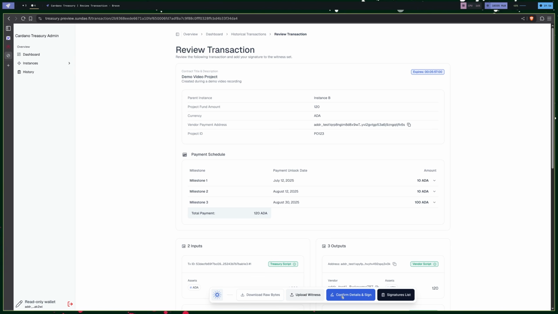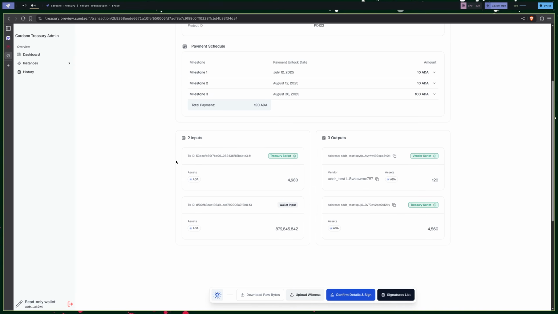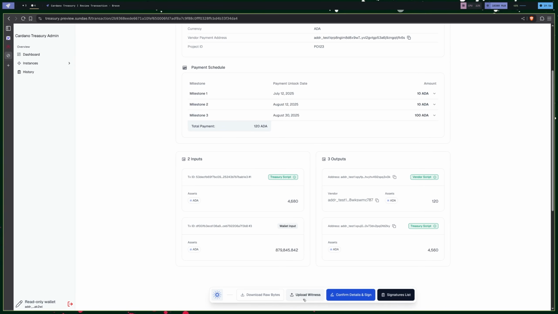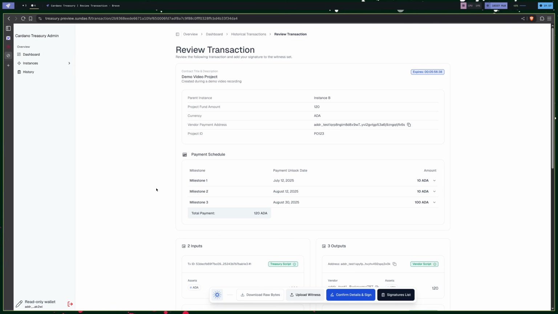Actually, this is a small bug we need to fix. This button shouldn't be showing up, but you get the idea. And so with that, if this was, like I said, an air-gapped wallet or something that was offline for whatever reason, but I could still produce a signature for, then I can still download those bytes and upload that witness. And we can practice the maximum key security that we can.